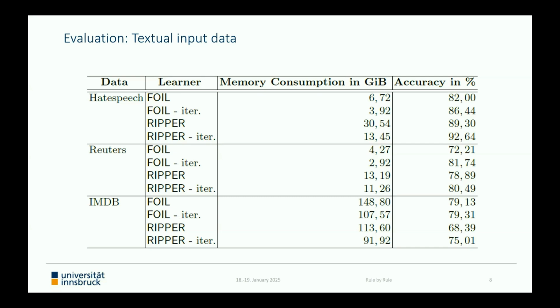However, again, the memory consumption could be reduced significantly for both methods, and for RIPPER in particular, we can observe a clearly higher accuracy. For FOIL, the results are approximately equivalent, but we believe that a more sophisticated pre-processing of the input data would be especially beneficial concerning this dataset, because the movie reviews contain quite some typographical errors and slang words which might affect the construction of the underlying vocabulary. So we will investigate this in more detail in future work.